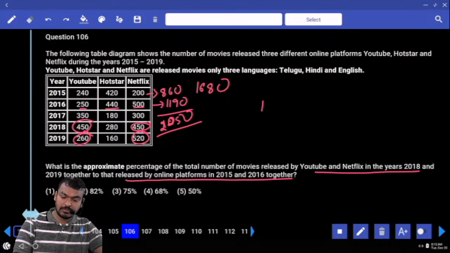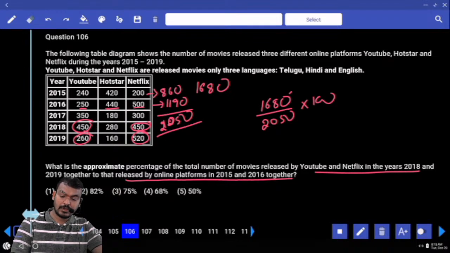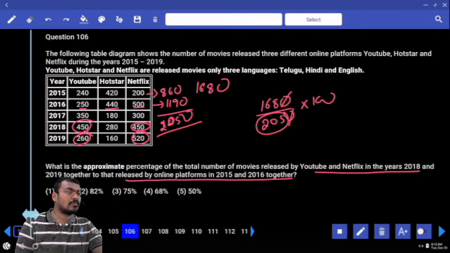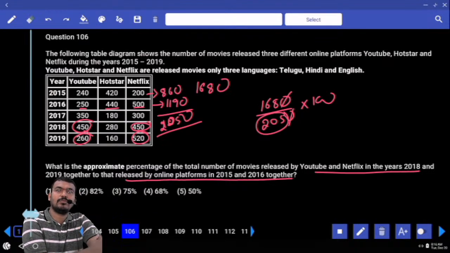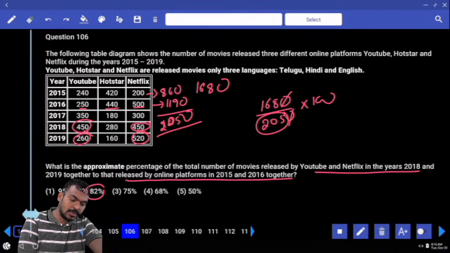Is what percent means we write 1680 upon which one? 2050 into 100. First zeros are cancelled. What is the 10% value? 20.5. 90% value? 180 or not? Means it is less than 90% or not? What is the 80% value? 160 something. Then the answer must be more than 80 but less than 90. What is the nearest value? 82.